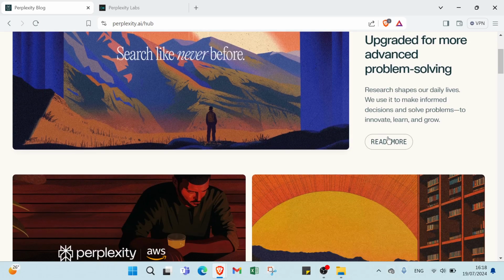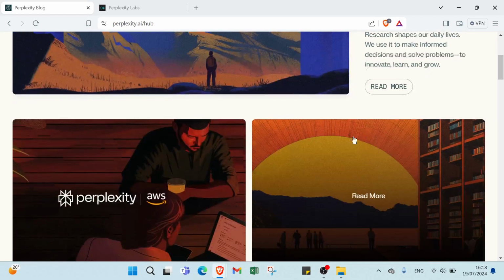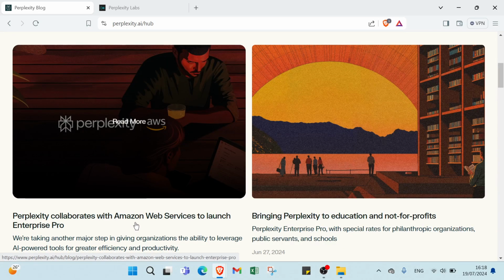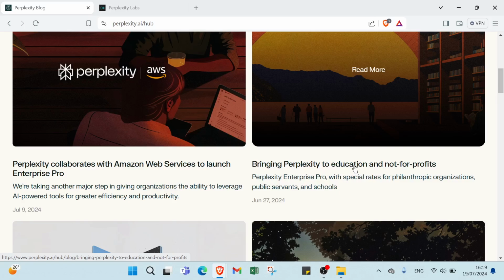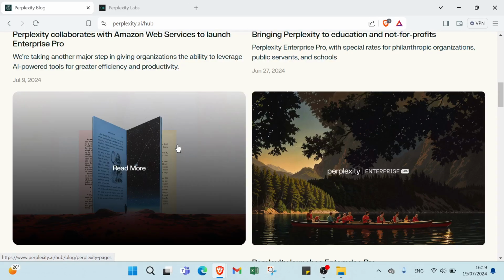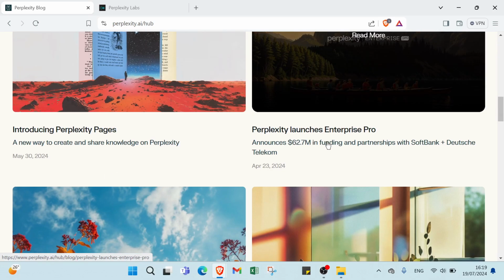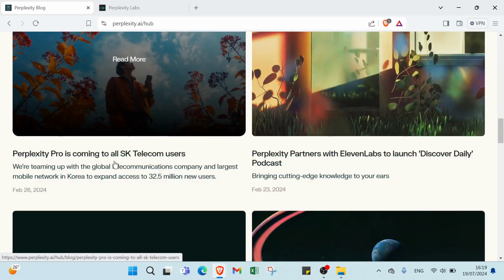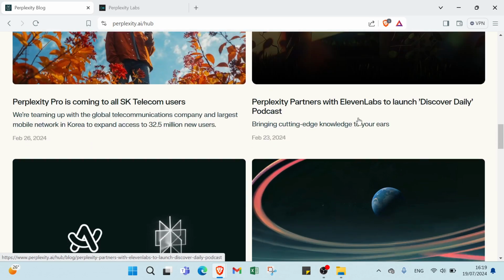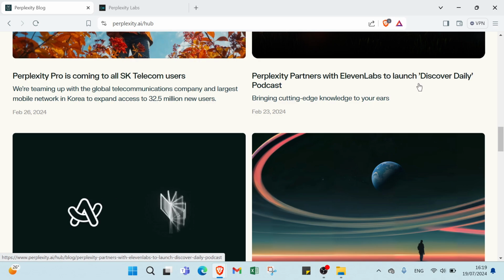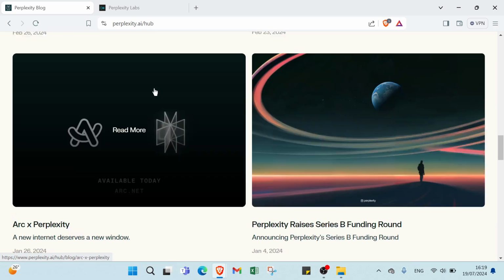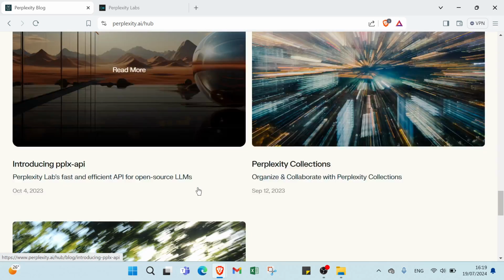As you can see, research shapes our daily lives. We use it to make informed decisions and solve problems, to innovate, learn, and grow. As you can see, we have Perplexity collaborates with Amazon, bringing Perplexity to education. Introducing Perplexity Pages. Perplexity launches Enterprise Pro. Perplexity Pro is coming to all SK Telecom users. Perplexity partners with 11 Labs to launch Discover Daily podcast, and various things as you can see.